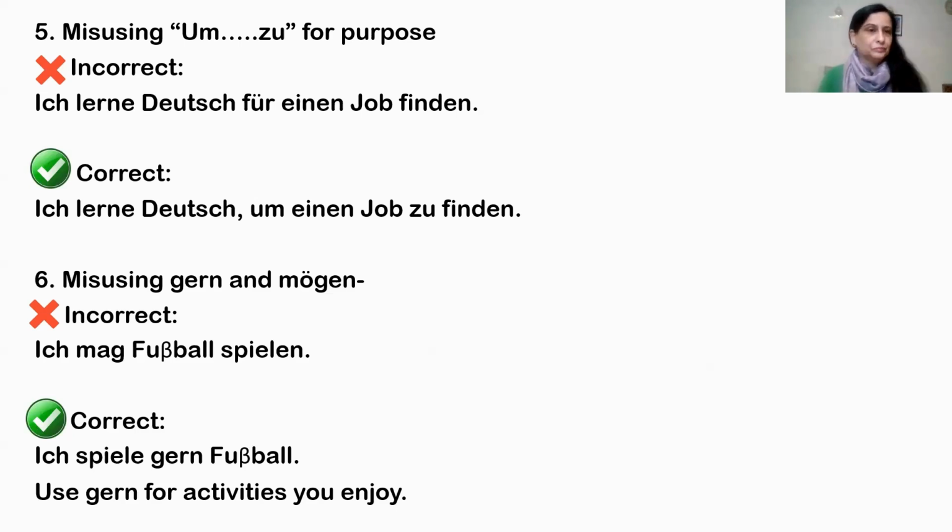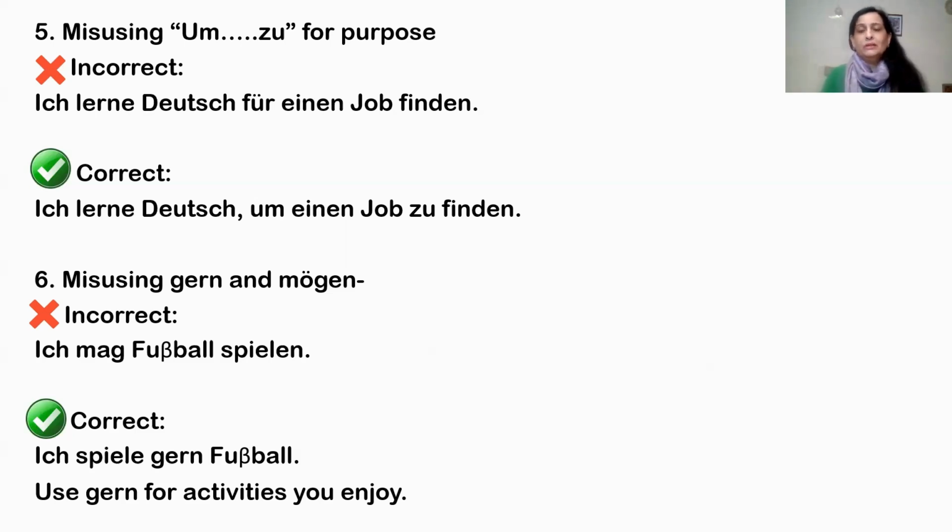Now the sixth one is misusing gern and mögen. The incorrect way is Ich mag Fußball spielen, right? I like to play football, in English if you translate this sentence. But the correct way is Ich spiele gern Fußball. So you have to use gern here.